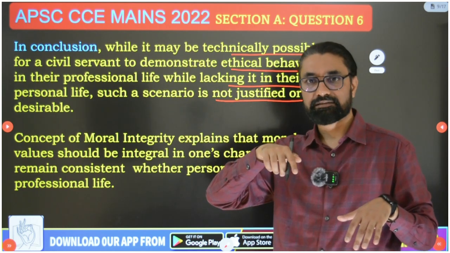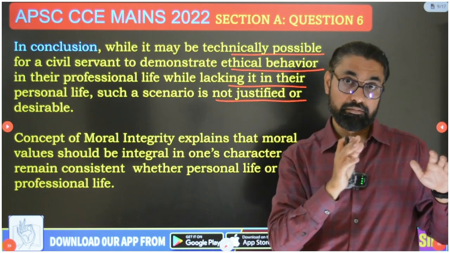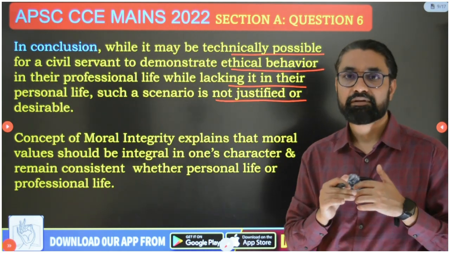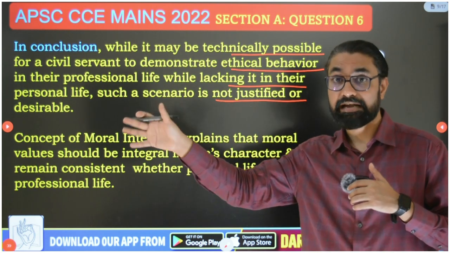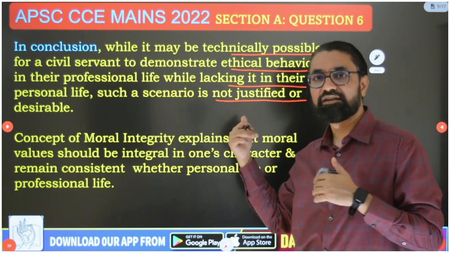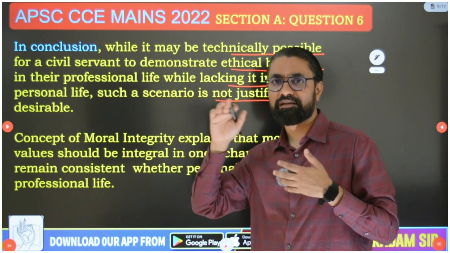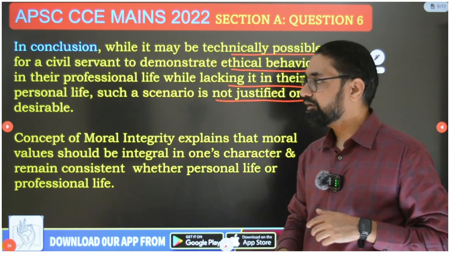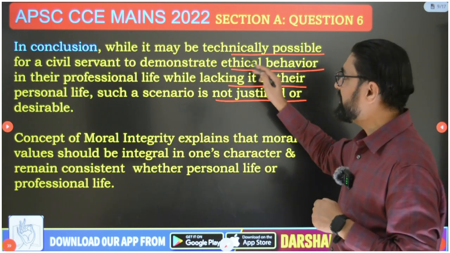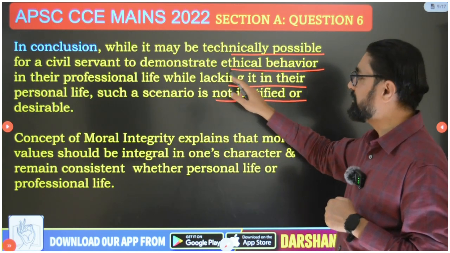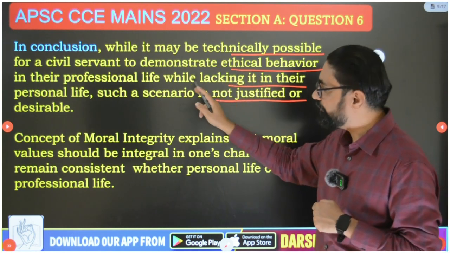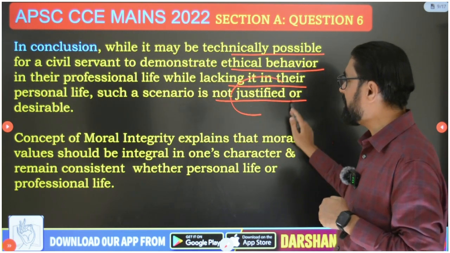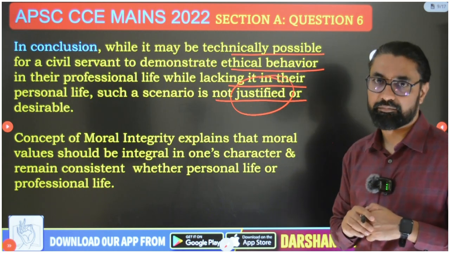How can the opposite exist? One who is bad in administrative life can be good in personal life, and he can blame it on the system. That condition can exist. But the condition of being bad in personal life and good in administrative life is very rare, technically possible but not desirable to have. That's how you need to conclude. So while it may be technically possible for a civil servant to demonstrate ethical behavior in their professional life while lacking it in their personal life, such a scenario is not justified or desirable.